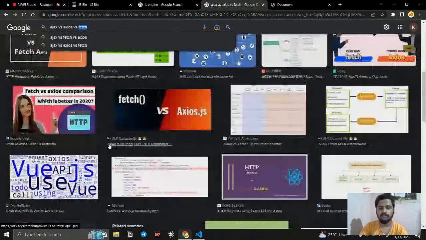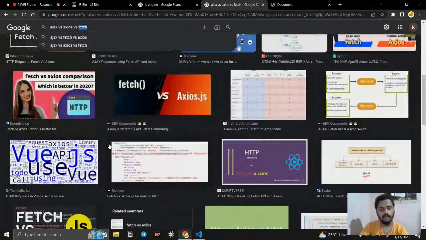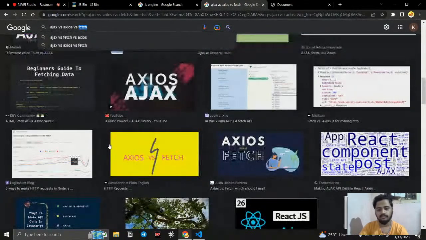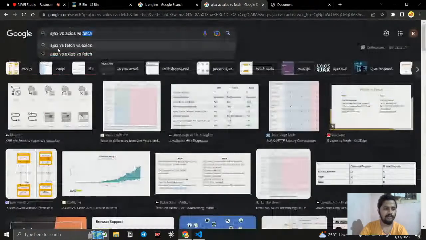So we are mostly shifting to the Fetch API, right? Axios is still there. I'm not saying Axios is not there. We will use it whenever we want, according to the programming specifics. But Ajax is pretty old, right? So no one is using that.